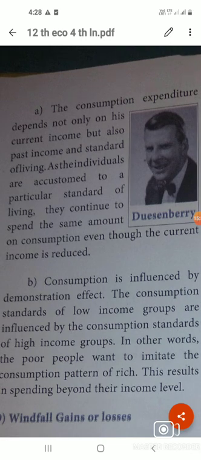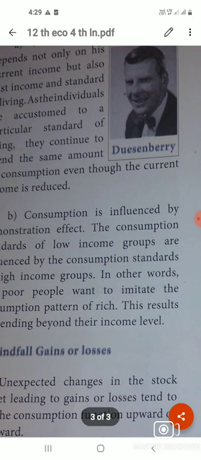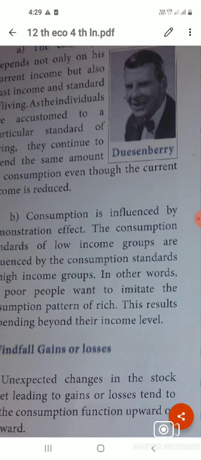Individuals are assumed to have a particular standard of living, so they expend the same amount on consumption. So consumption expenditure depends not only on current income but also on past saving, because even without income we have to consume.